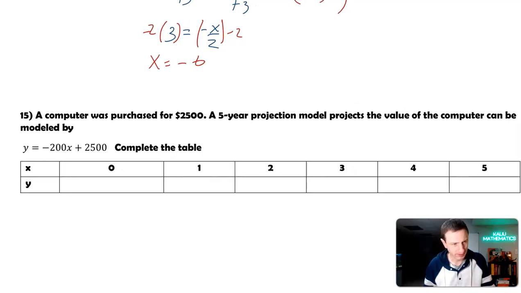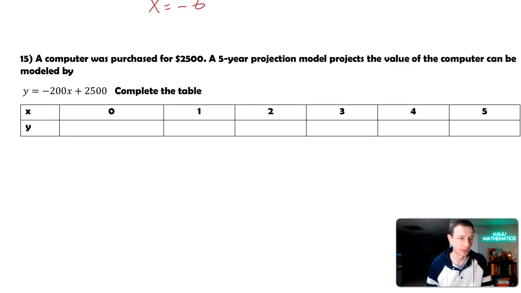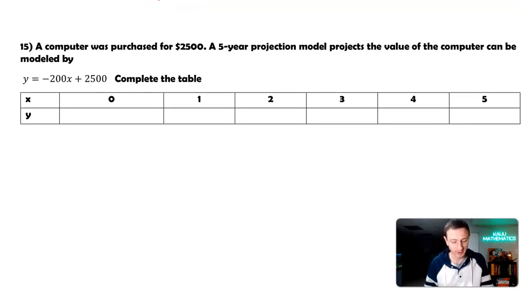And last problem I have here today, we have an application to this. A computer was purchased for $2,500. A 5-year projection model projects the value of the computer can be modeled by this equation. So we have an equation that's going to show us the value of this computer over a 5-year projection. What we want to do is fill in these gaps with the value. So at x equal to 0, where x is the number of years, and then y is going to be the value of the computer. So x equal to 0 meaning 0 years.